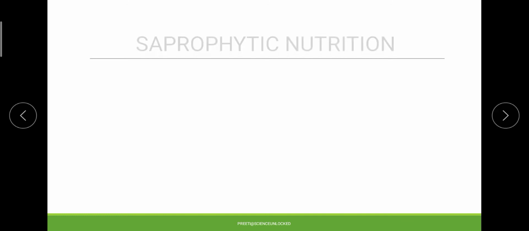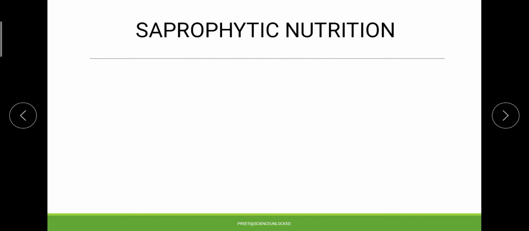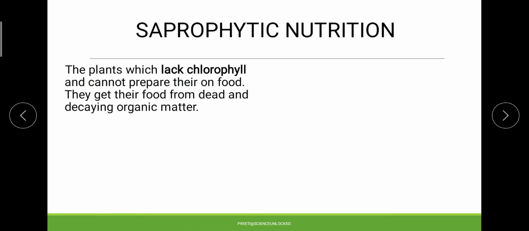Now the next type of nutrition that we will be looking into is the saprotrophic mode of nutrition, where the particular organism, or you can say the plant, again lacks chlorophyll, so they cannot make their own food. And as in the case of parasitic nutrition, the plant has the tendency of acting as a parasite and harming the host.